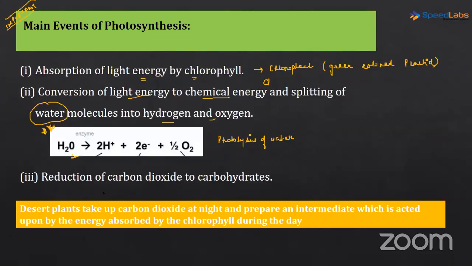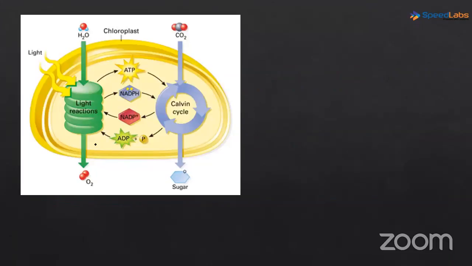Then the third main event is reduction of carbon dioxide to carbohydrates, right? So these three main events we had discussed in detail in the last class. Next, I will quickly review the light reaction and the dark reaction we did.